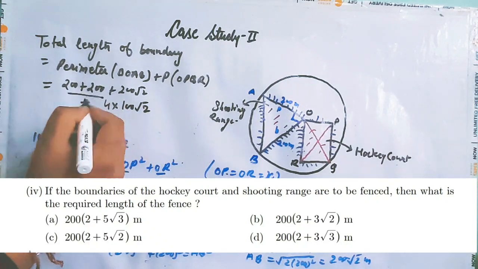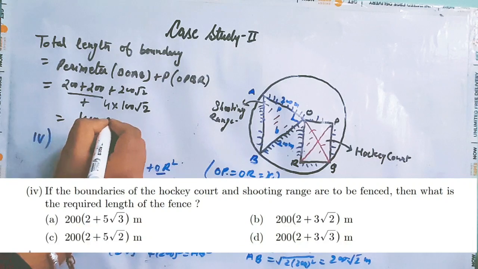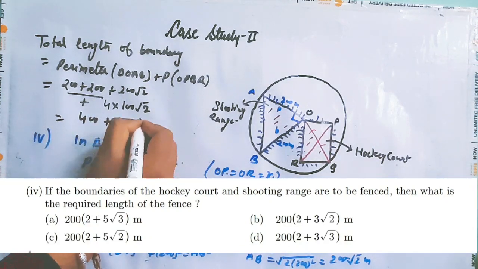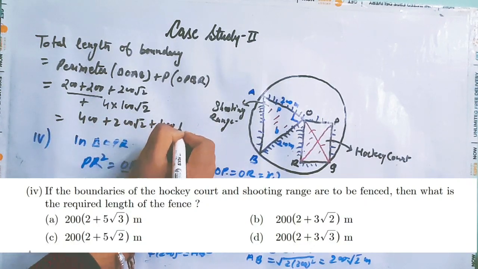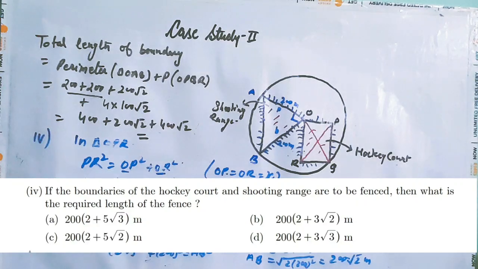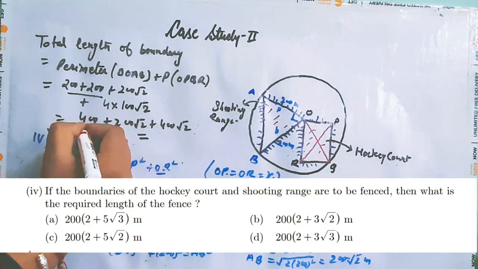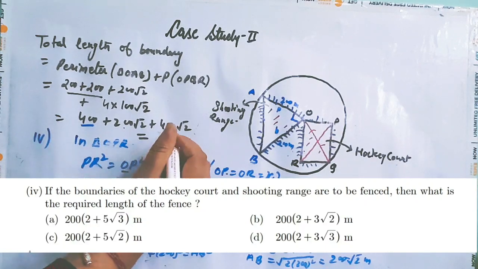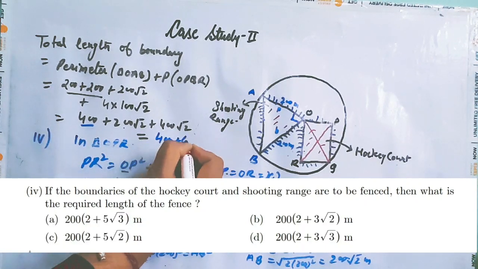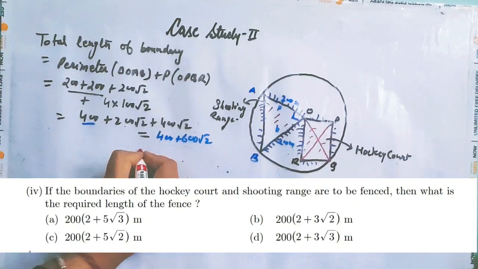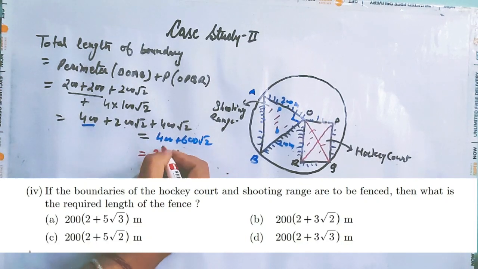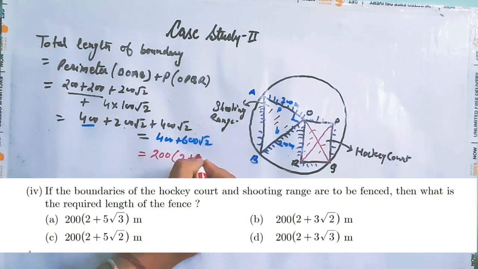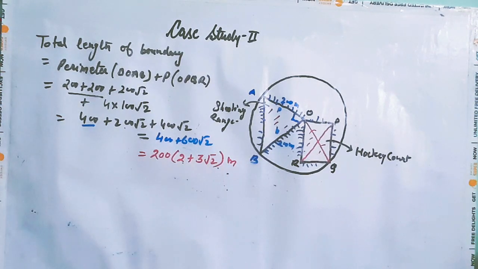This will be equals to 400 plus 200 square root 2 plus 4 into 100, 400 square root 2, and will be equals to 400 plus 200 plus 400, 600, so it is 400 plus 600 square root 2. So this will be equals to, you can see 200 is common, and inside we have 200 2s are 400 plus 200 3s are 600 square root 2 as it is. This is the total length of boundary.